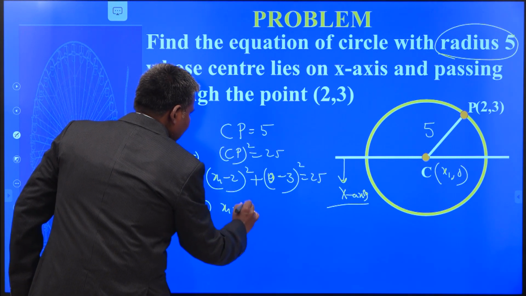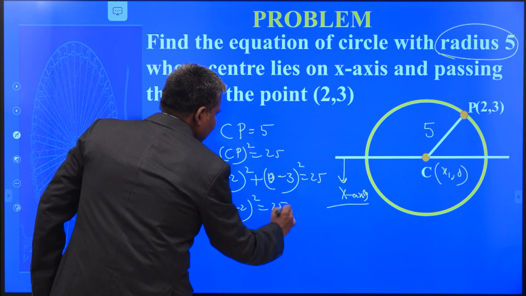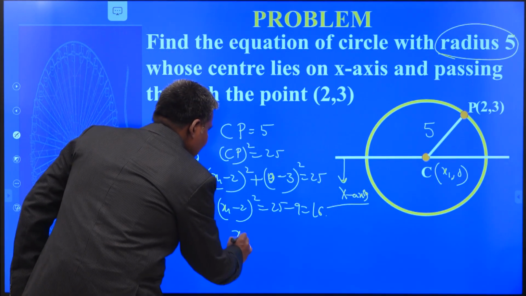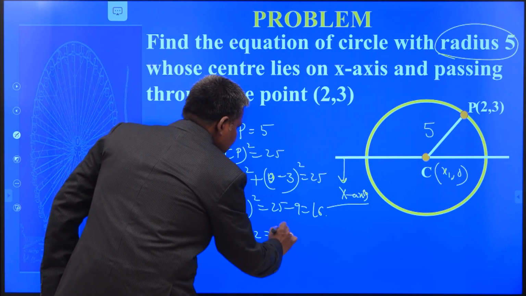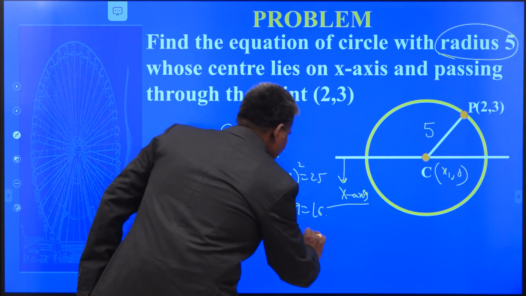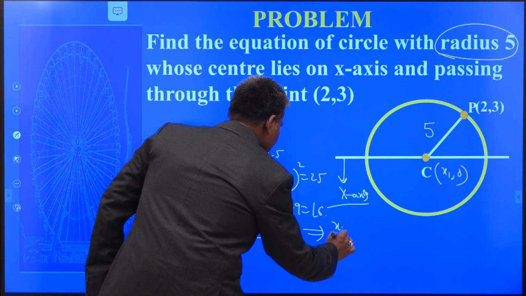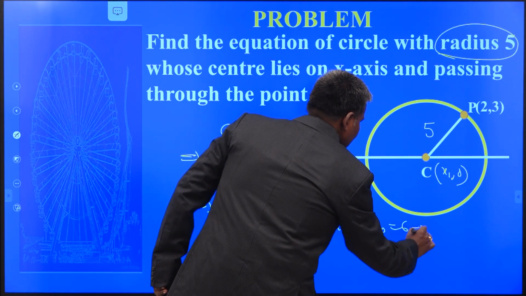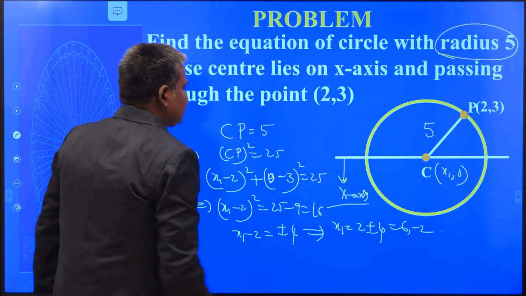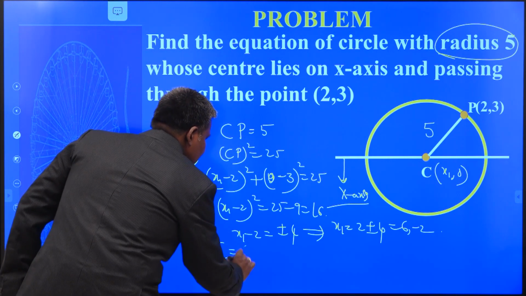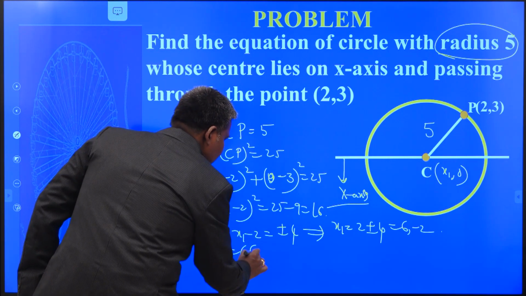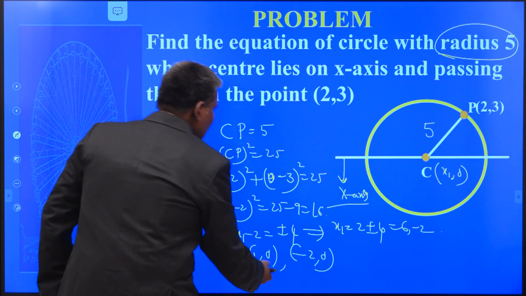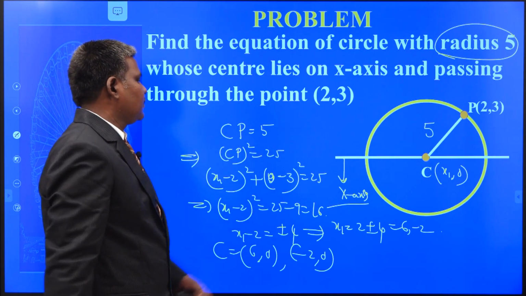This implies x1 minus 2 whole square is equal to 25 minus 9. What is that value? 16. From that you can calculate x1 minus 2 as plus or minus 4. So can I get the x value or not? This implies x1 is equal to 2 plus or minus 4. That is nothing but either 6 or minus 2. So you have the C coordinates, that is C is equal to 6 comma 0 or minus 2 comma 0. These are the 2 possible values of the center.